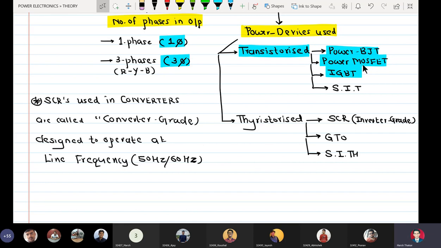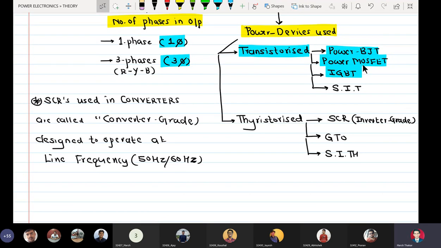We are not going to discuss thyristorized inverters, because if an SCR is used in an inverter circuit, the input is a constant DC voltage or current, so commutation from the source side is not possible. Line commutation or natural commutation is not possible because there is no line at the input; line basically means mains, 50 hertz or 60 hertz supply.